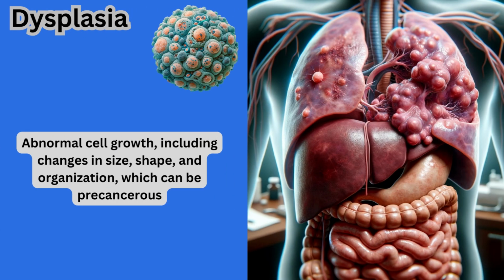Dysplasia is a slightly more complex form of cellular adaptation. It involves the abnormal growth or development of cells, often in terms of size, shape, or organization. Dysplasia can be a precursor to cancer, but it's not always malignant.